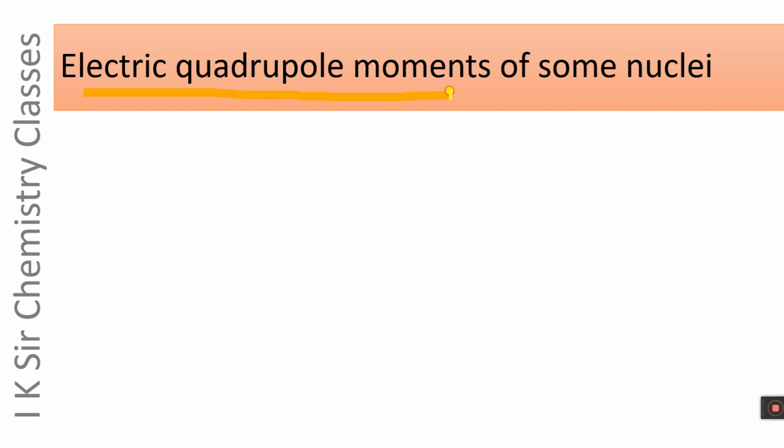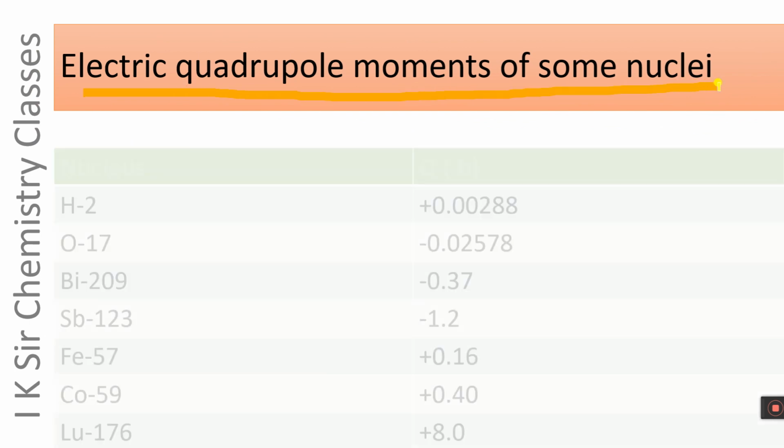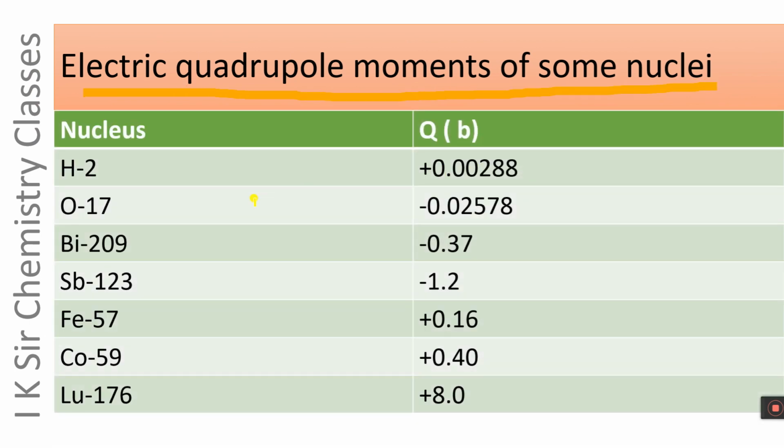Electric quadrupole moments of some nuclei are given in the following table. The electric quadrupole moment, that is Q, of deuterium is 0.00288 barn. We have already seen that 1 barn is equal to 10 to the power minus 24 centimeter square, while that of O17 is minus 0.2578 barn.